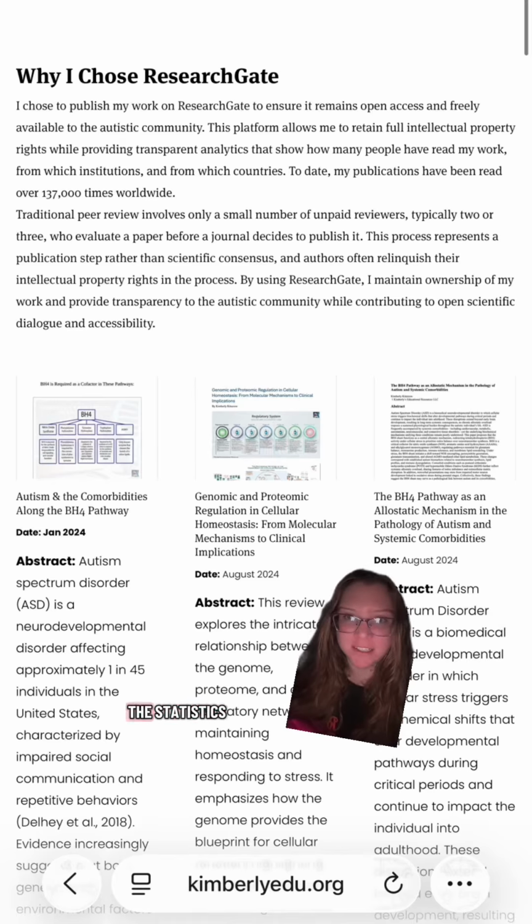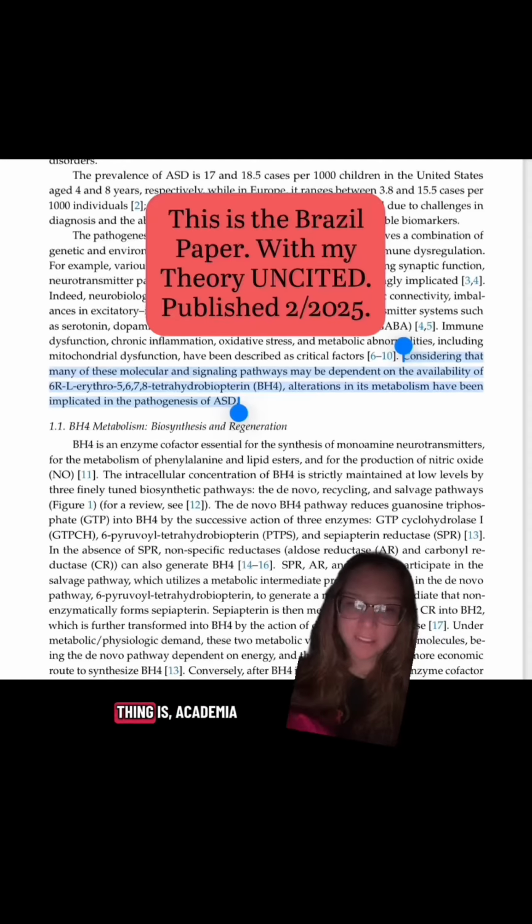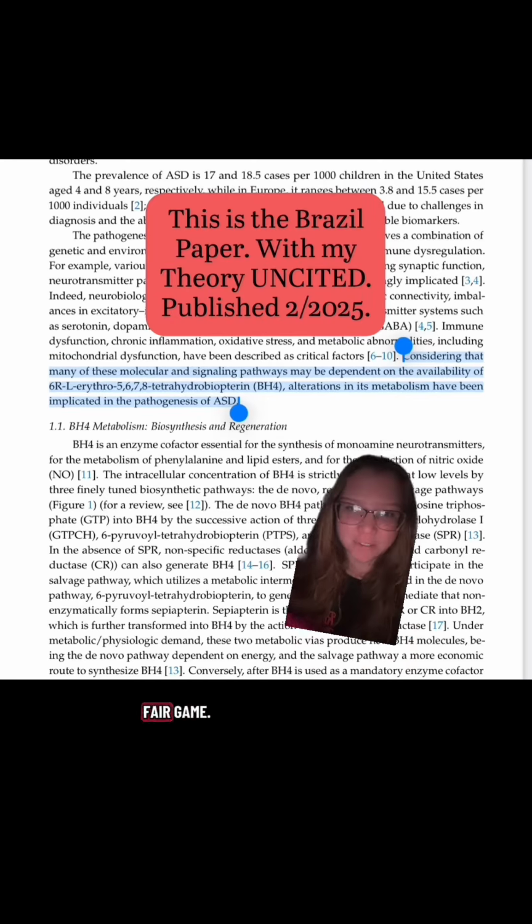I love that I can see the statistics of how many people around the world have opened it and from what institutions they're affiliated with and under what disciplines. I like personally getting that data instead of through a journal, so this is the way I've chosen to do it. Thing is, academia is a very pretentious bunch. And because I chose not to put it in one of their journals, they think it's fair game. It's not how it works. I very publicly made this my hypothesis.